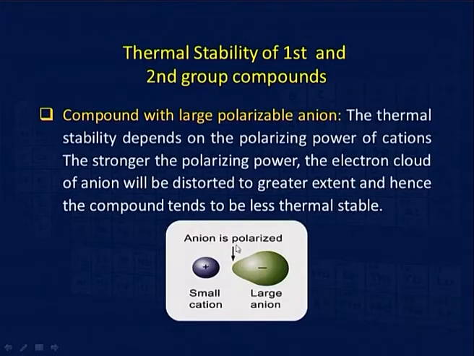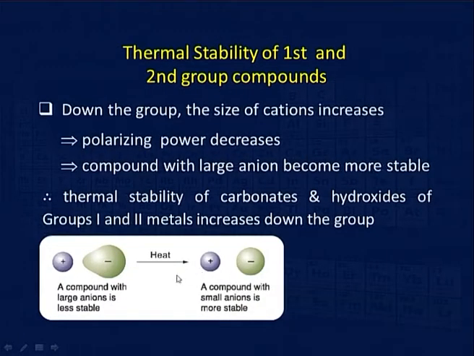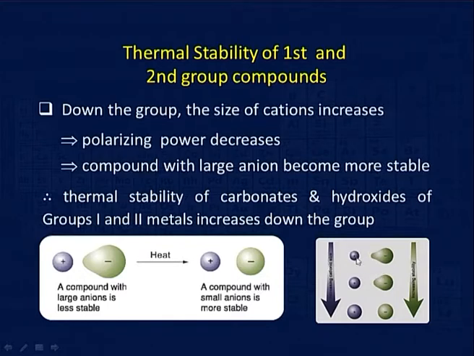So if you have a very small cation and a large anion, they will follow a similar trend in all cases. Here there is a very small cation, and there is a lot of distortion. If the distortion is too much, the bond between them becomes weak and will break down. If you give it a little heat, they will break down into two smaller molecules or atoms. We are showing again here how it happens.